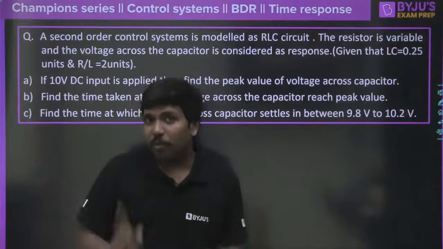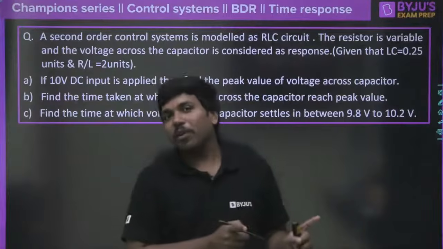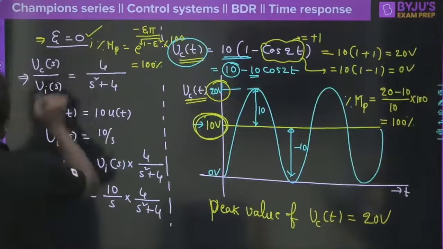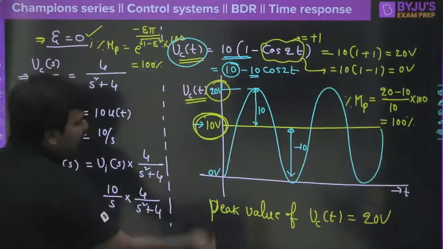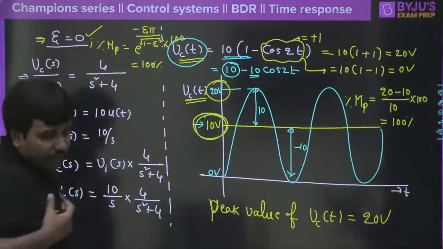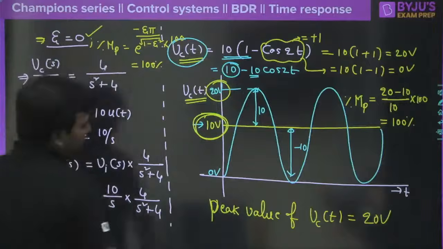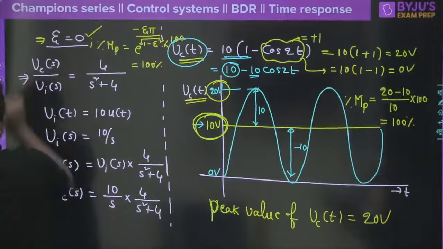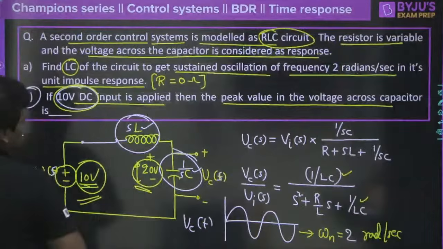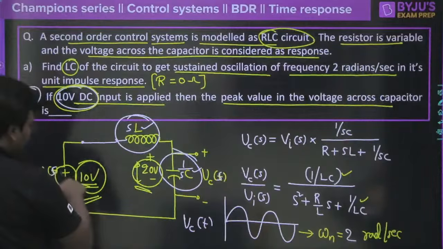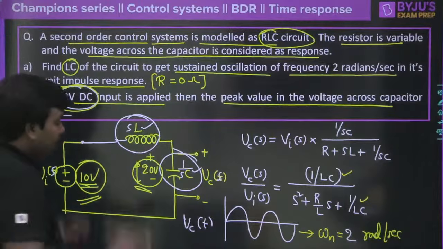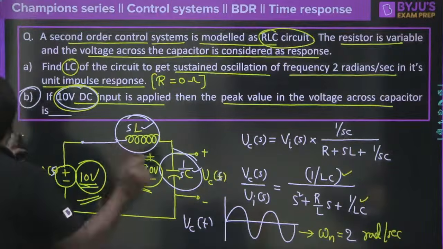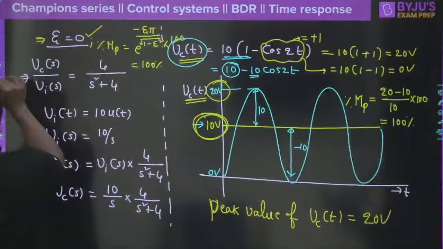If it is not possible to get 20 volt peak value on the capacitor, then whatever you have studied so far will be wrong. But we are sure that this is correct and this is also correct. This means there must be a scope to get 20 volt even though we apply 10 volt. There is definitely a possibility, right? Why and how, that you need to start thinking now.